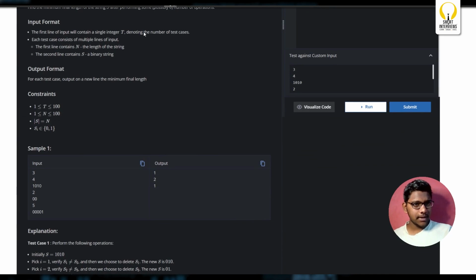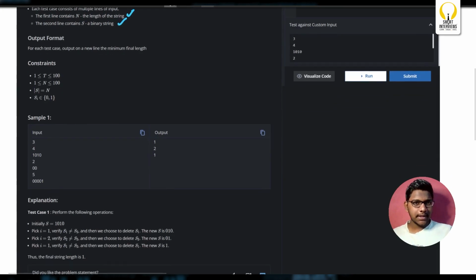When you see the input format, first you'll have T test cases. For each test case, you'll read an integer N followed by a binary string. Now we'll see the constraints. T is at max 100 and N is at max 100, and the domain for S of I is only 0 or 1.